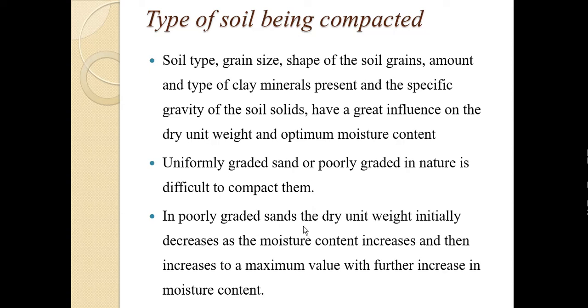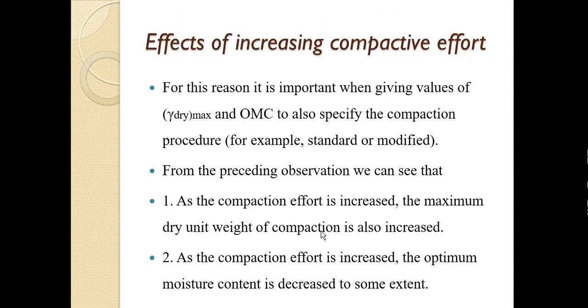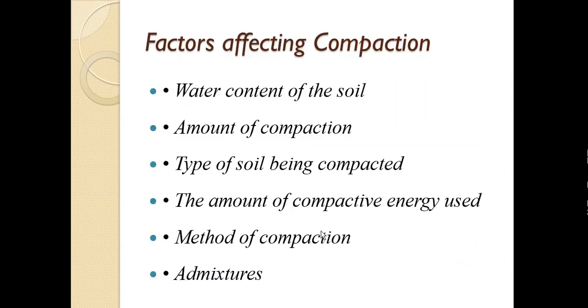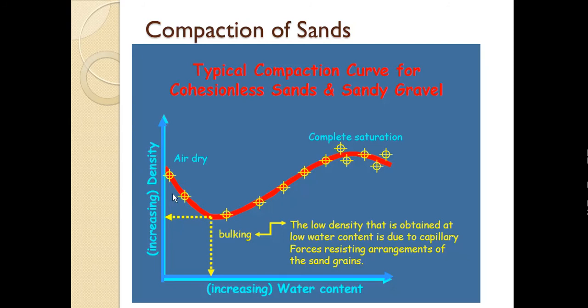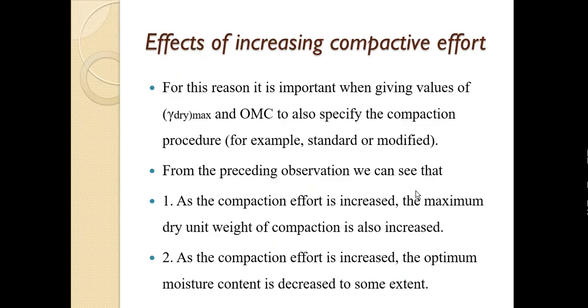Next, in poorly graded sands, the dry unit weight initially decreases as the moisture content increases and then increases to a maximum value with further increase in moisture content. That is the variation of sand we discussed in the last class. This is the variation of the compaction curve of sand. Initially it decreases, then increases, reaches a maximum point, then again decreases.